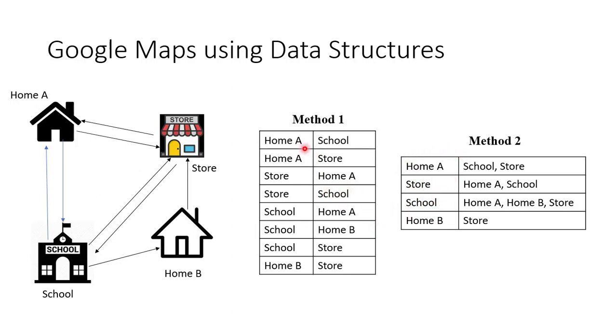By the way, method 1 is the array representation, and method 2 is what we call the hash table, which we are going to see in the subsequent classes.